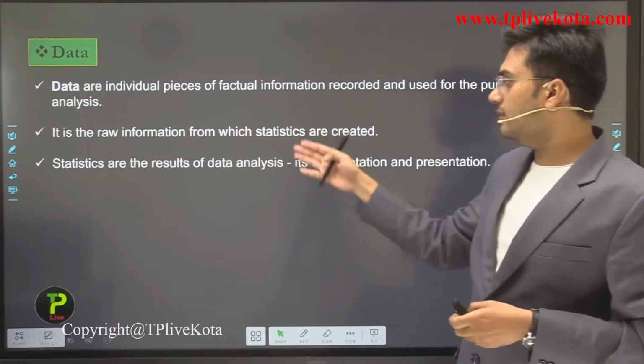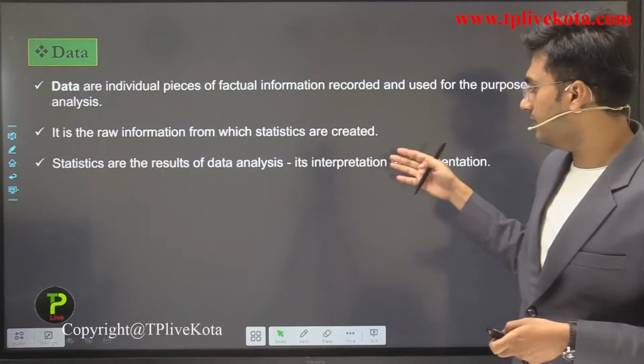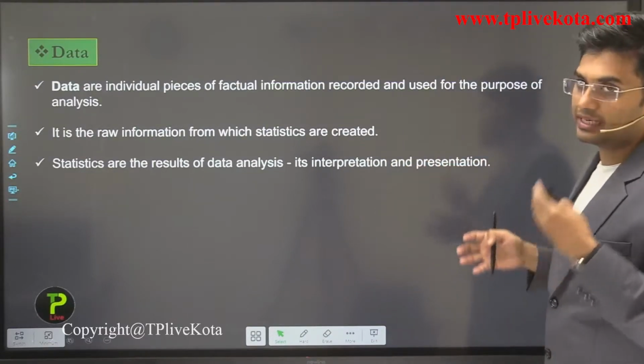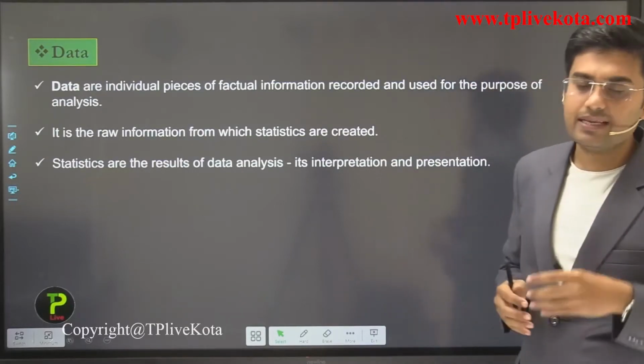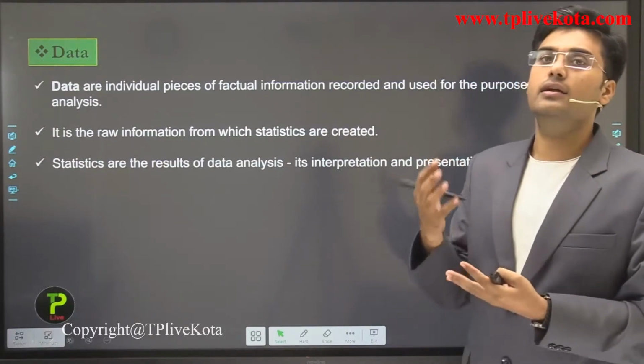Statistics are the result of data analysis, its interpretation and presentation. Statistics is what? Statistics are the result of data analysis, its interpretation and its representation.